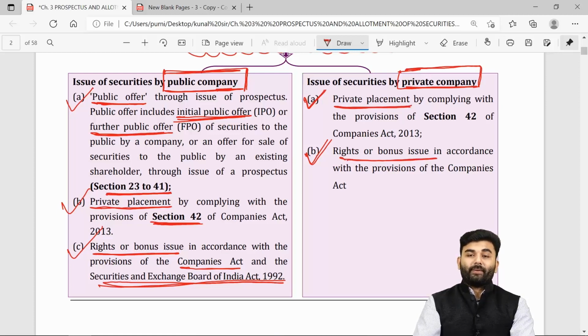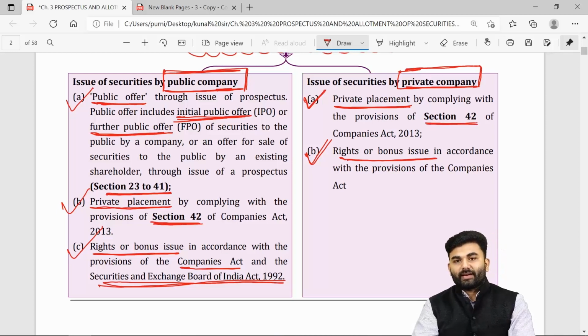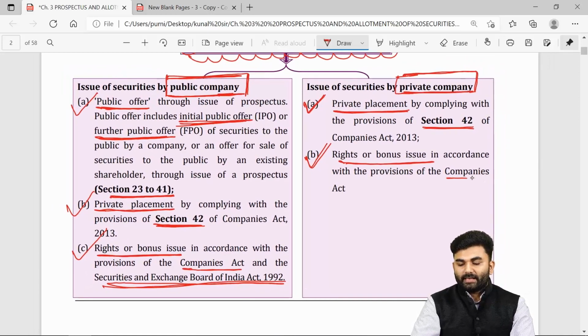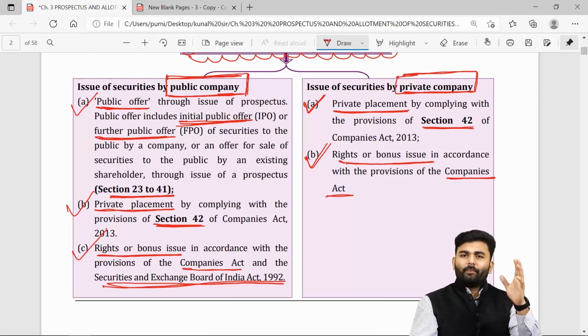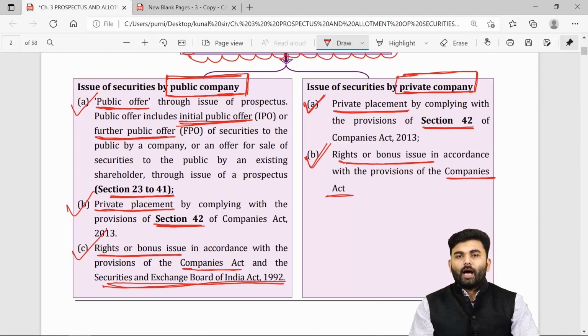If they are opting for a private placement, then yes, they need to fulfill the provisions of section number 42. If they are issuing right shares or bonus shares, then they can fulfill the provisions of Companies Act 2013. So any company, whether it is a public company or a private company, both are allowed to issue securities. So yes, my dear friends, we have successfully revised the provisions of section number 23 of Companies Act 2013.